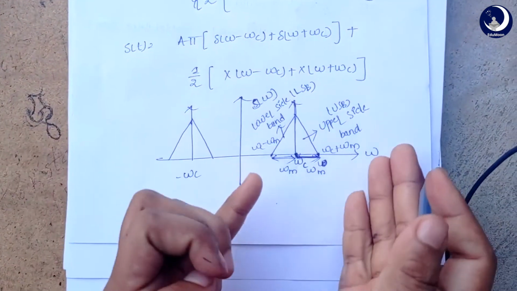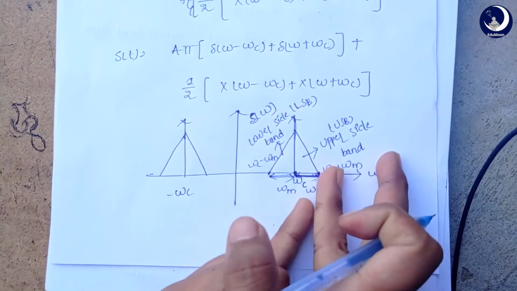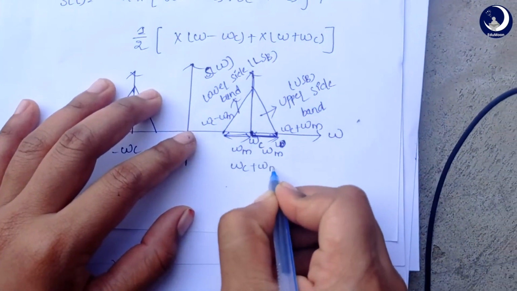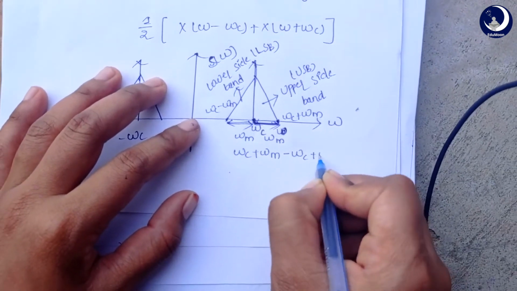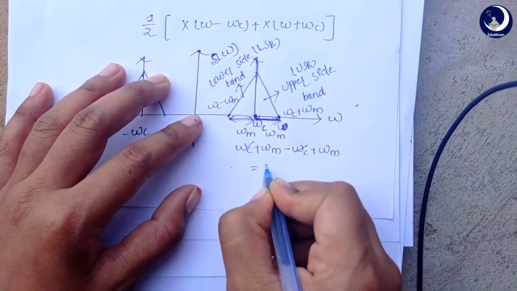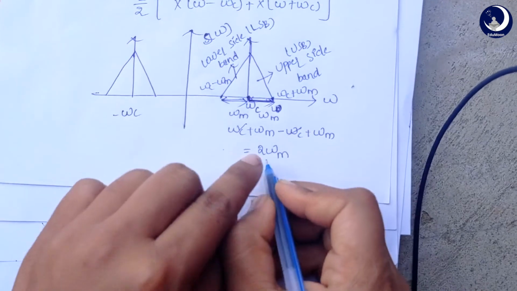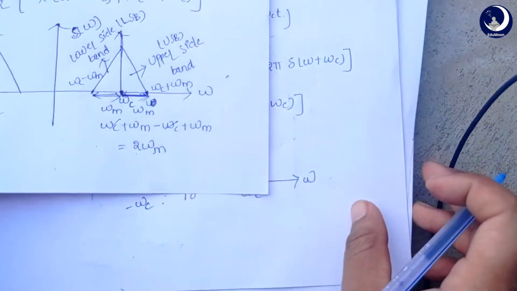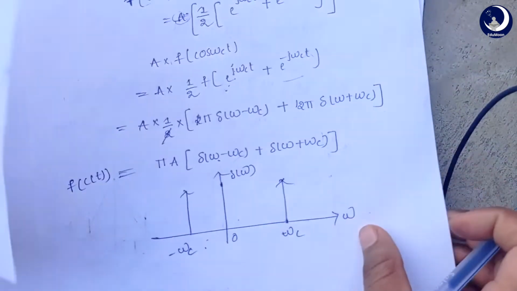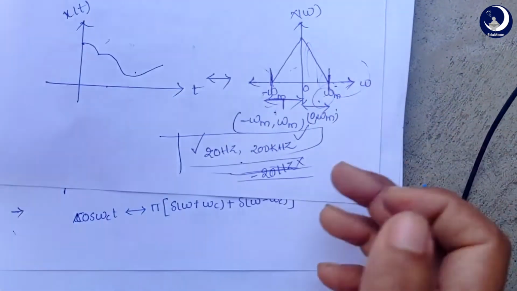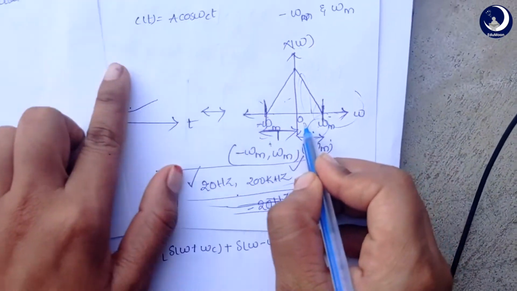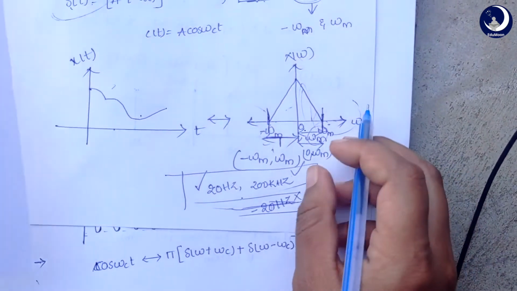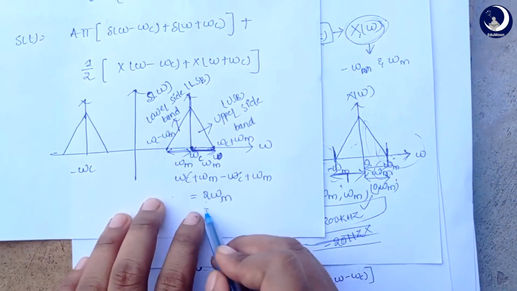So bandwidth means upper side point minus lower side point. When we do that, we get omega c plus omega m minus omega c plus omega m, so our bandwidth is 2 omega m. Look at this: the bandwidth of our message signal is omega m, but our resultant modulated wave has 2 omega m.